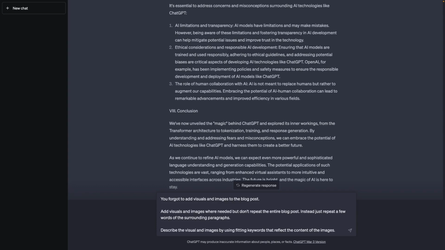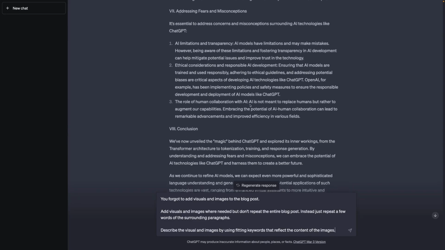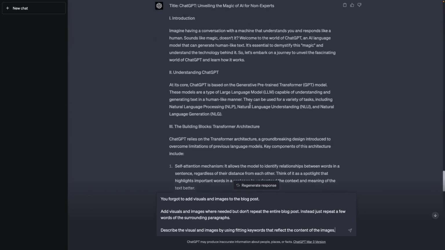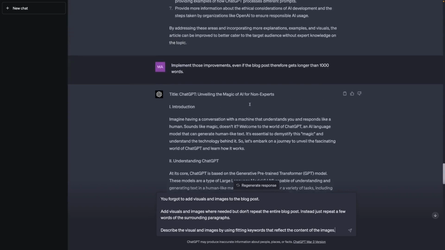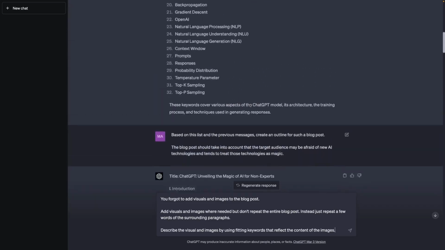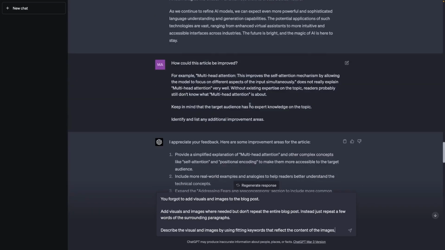In this message, I'm telling ChatGPT that it forgot to add visuals and images to the blog post. And I say, add visuals and images where needed, but don't repeat the entire blog post. Instead, just repeat a few words of the surrounding paragraphs. I'm doing this hoping that ChatGPT will not output everything again, which will take super long, and which of course also increases the complexity and length of the overall context and of the chat history, which I don't want.